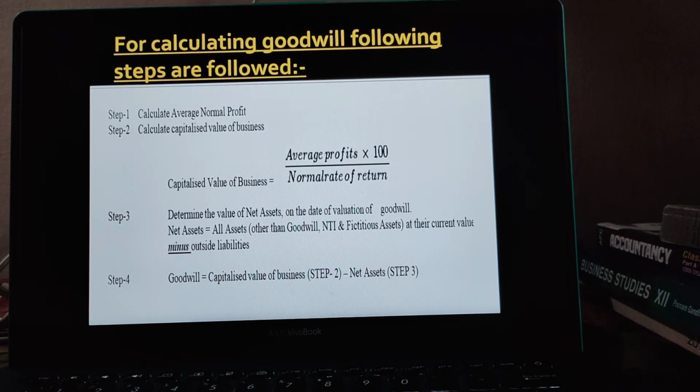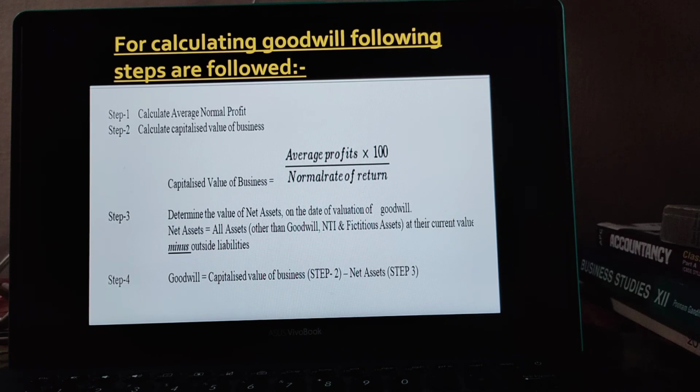Now what is step 3? Determine the value of net assets on the date of valuation of goodwill. So how will we calculate net assets? Net assets equal to all assets other than goodwill, non-trade investment and fictitious assets at their current value minus outside liability. And the last step is goodwill equal to capitalized value of business, what we got in step 2, minus net assets, as we got the value in step 3.